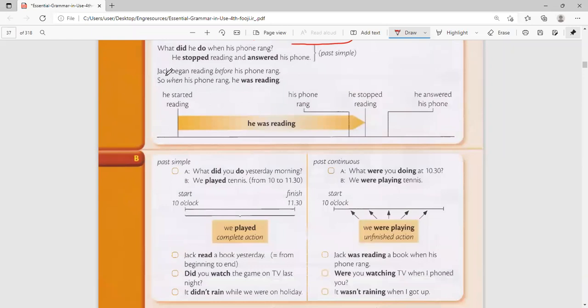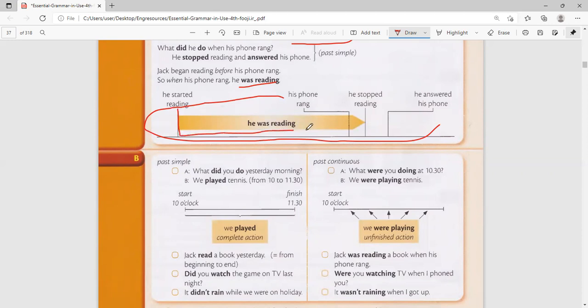Now, Jack began reading before his phone rang, isn't it? He had begun reading before the phone rang. So when his phone rang, he was reading. You see, he was in the middle. And if you look at this diagram here, this is a very good example of past continuous. You see, he started reading here. So reading, reading, reading, and then the phone rang. So the phone rang in the middle of reading.